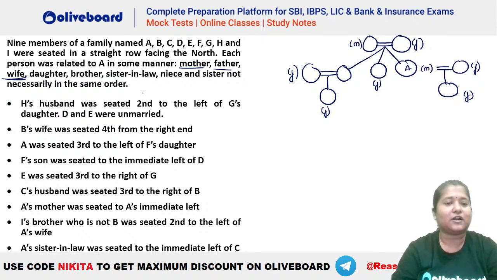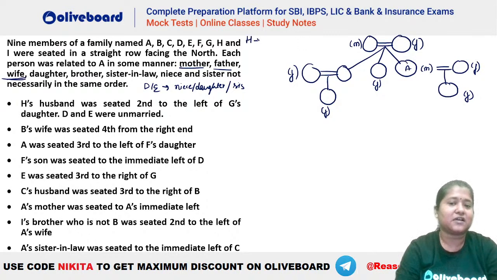Okay. So let's see what is given here. H's husband was seated second to the left of G's daughter. D and E were unmarried. Okay, so D and E are unmarried. So we know that D and E can be, you can see from the tree, who are unmarried. We have a niece who is unmarried. We have a daughter who is unmarried. And similarly, we also have a sister who is unmarried, right? So D and E have to be the unmarried people here. So D and E can either be niece, daughter, and sister.